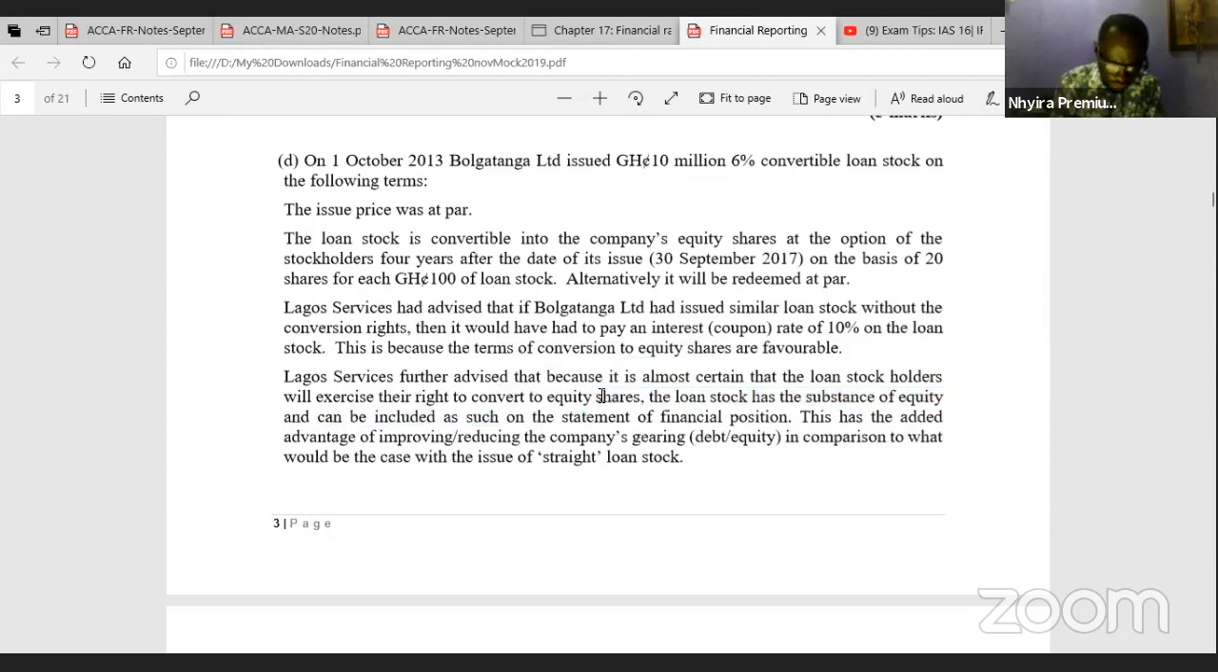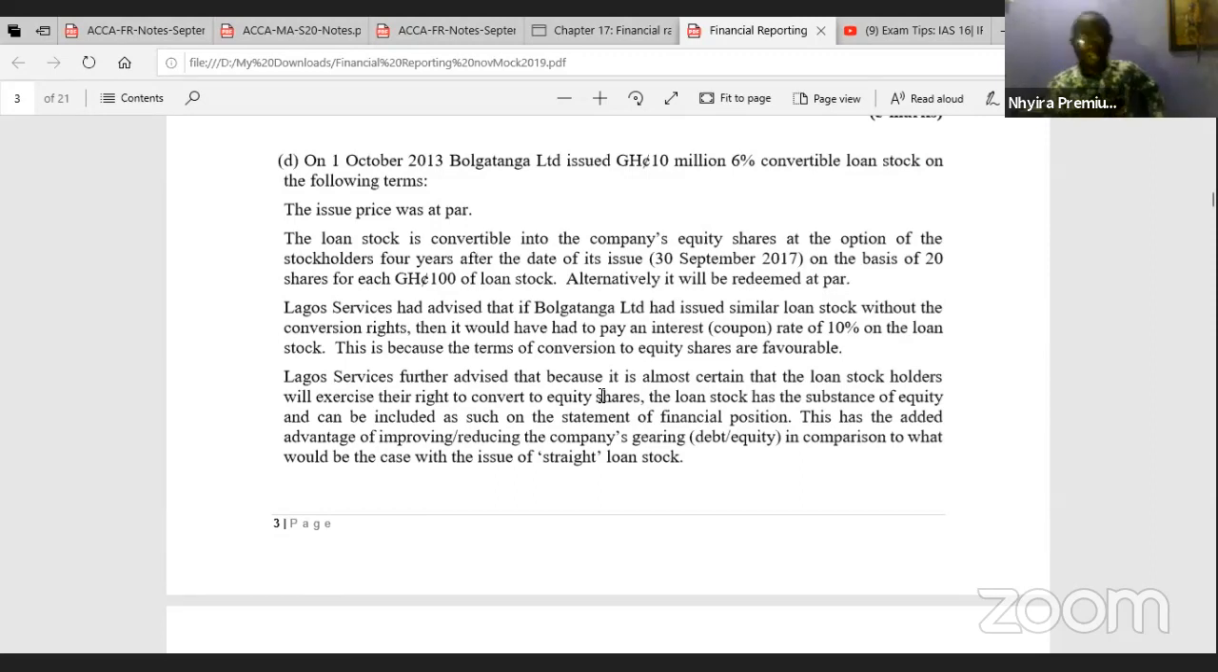Legal Services further advised that because it is almost certain that the loan stockholders will exercise their right to convert to equity shares, the loan stock has the substance of equity and can be included as such on the statement of financial position. This has the added advantage of improving or reducing the company's gearing, that is debt to equity, in comparison to what would be the case if the issue was of straight loan notes.